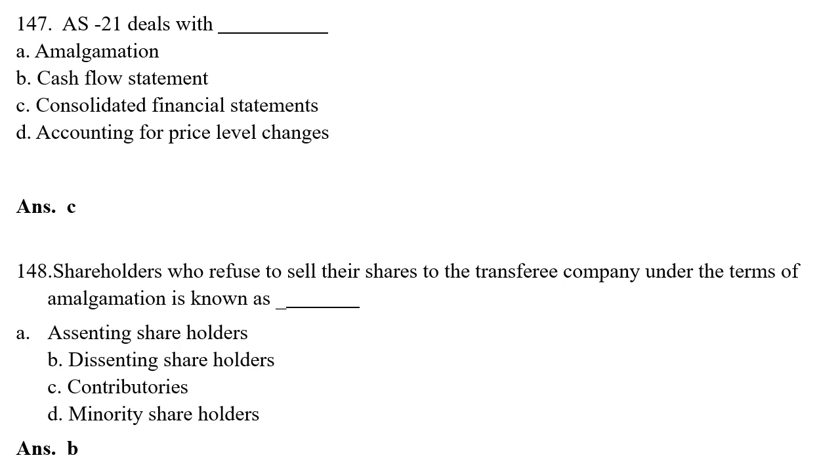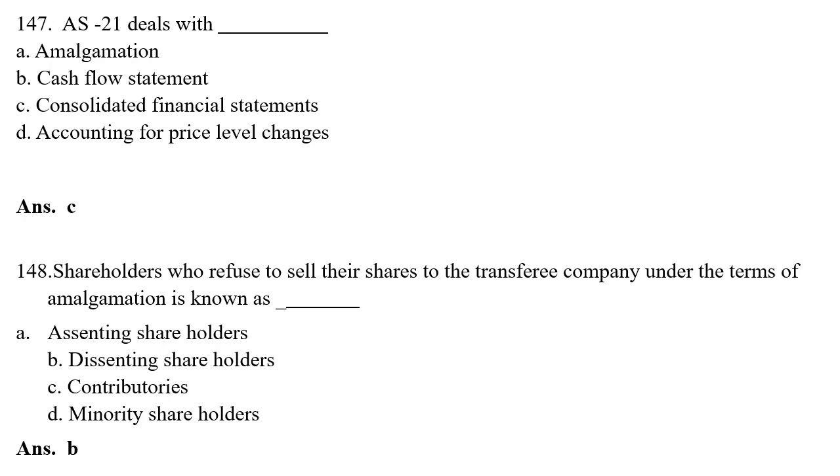AS21 deals with: option A, amalgamation; option B, cash flow statement; option C, consolidated financial statement; option D, accounting for price level changes. The correct answer is option C, consolidated financial statement. AS21 deals with consolidated financial statement.